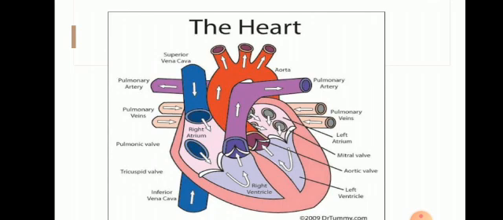The oxygenated blood is distributed to all organs of the body through capillaries. The deoxygenated blood from the various organs of the body enters from the capillaries to veins and then to the right atrium. The right atrium contracts and pushes the deoxygenated blood into the right ventricle through the opened valve.